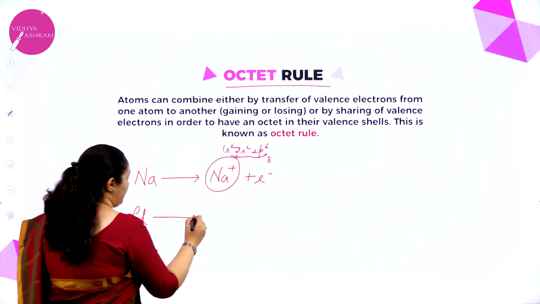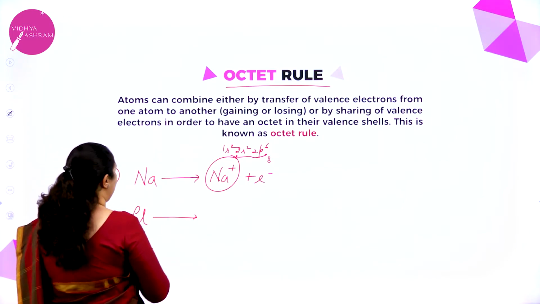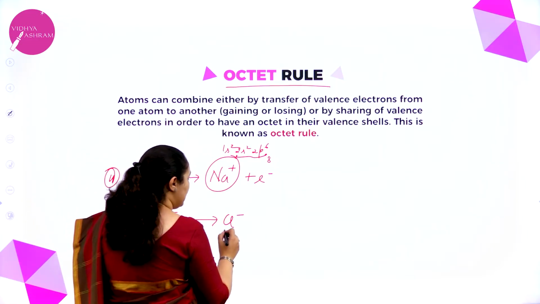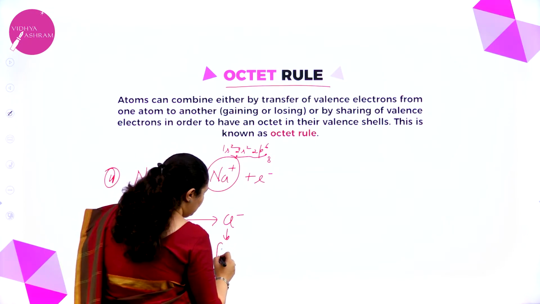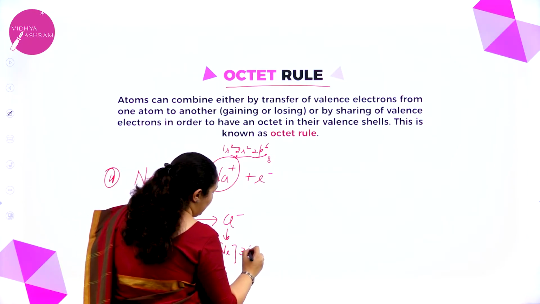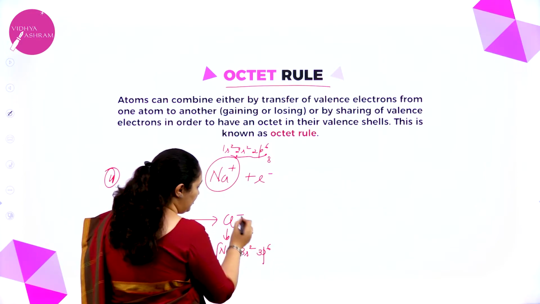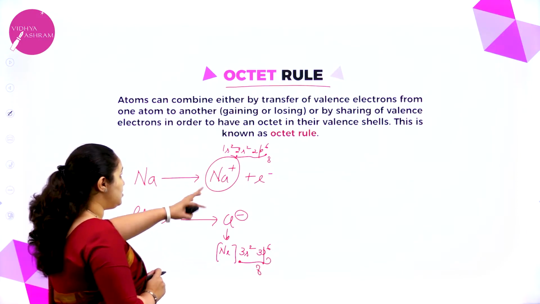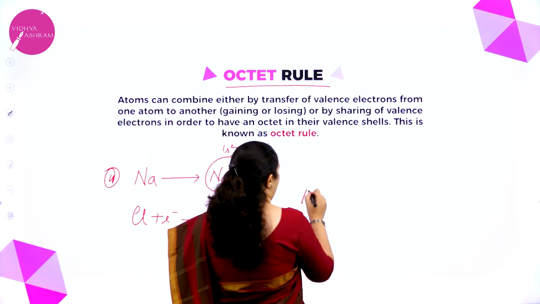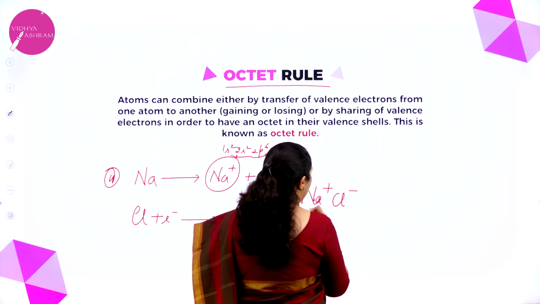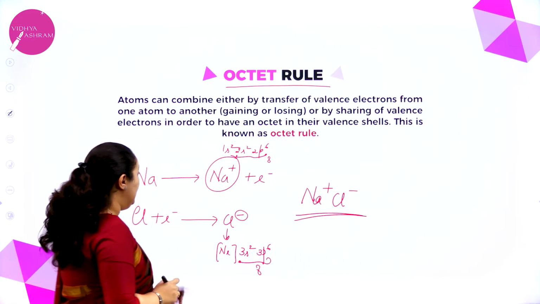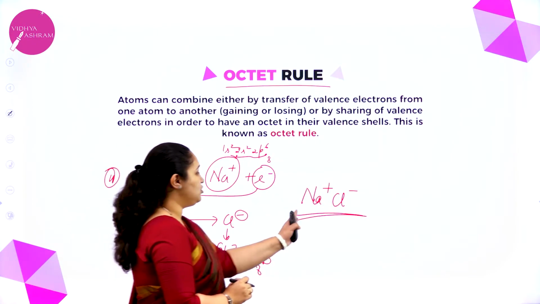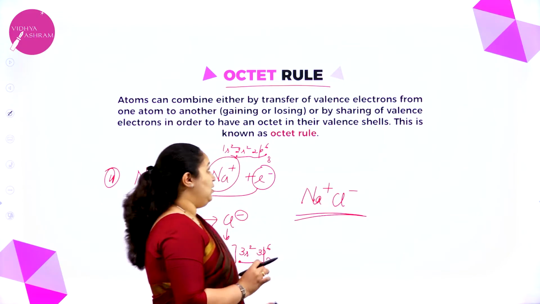Similarly, chlorine will gain an electron to become Cl minus, then it will get an octet, that is, the neon configuration. 3s2, 3p5 will get converted to 3p6 because it got an electron, and it has an octet, correct? Now these two can be together to form sodium chloride. That is, the electron which is lost by sodium is accepted by chlorine to form sodium chloride. This is one example of the octet rule.